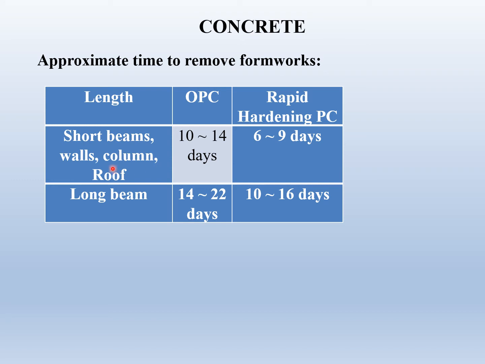The removal time of formwork for short beams, walls, columns and roofs are 10 to 14 days for ordinary Portland cement and 6 to 9 days for rapid hardening Portland cement. For long beam, it is 14 to 22 days for ordinary Portland cement and 10 to 16 days for rapid hardening Portland cement. The rate of hardening of concrete or the concrete strength depends on temperature and affects the formwork removal time. For example, time required for removal of concrete in winter will be more than the time required during summer.